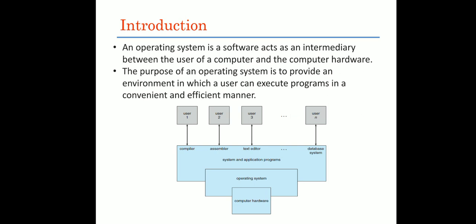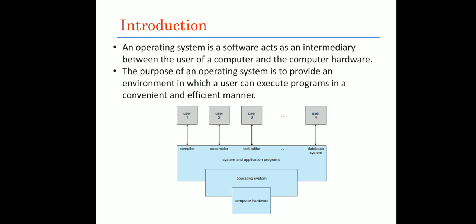The purpose or objective of an operating system is to provide an environment in which a user can execute his program in a convenient and efficient manner. If we see this diagram, we have computer hardware and we have a number of users.